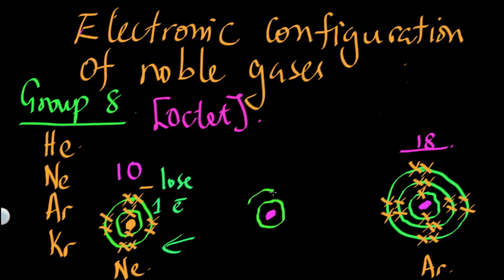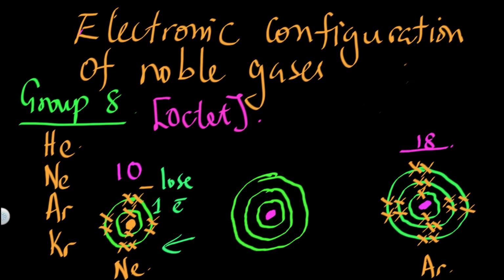Please understand what I'm saying here. When I say it is in period 3, you should understand that it has 3 energy levels. This is how you can use your periodic table to understand these atoms. The period tells you the number of energy levels, but the group number tells you the number of valence electrons. It's very important information.